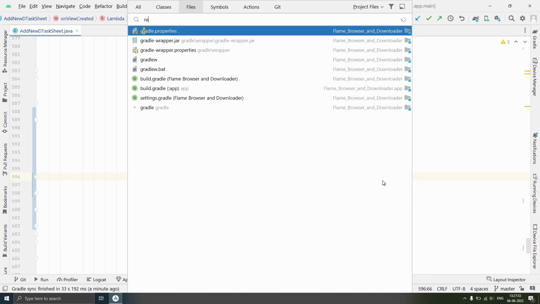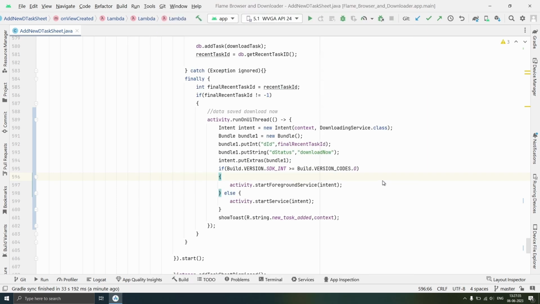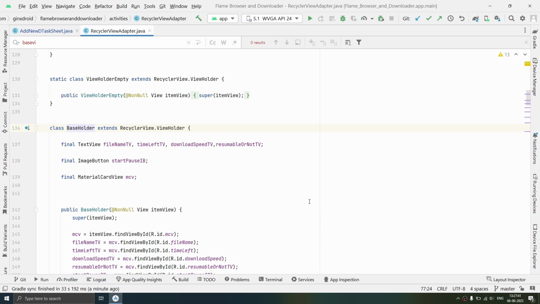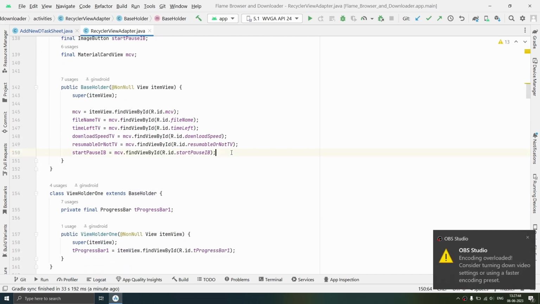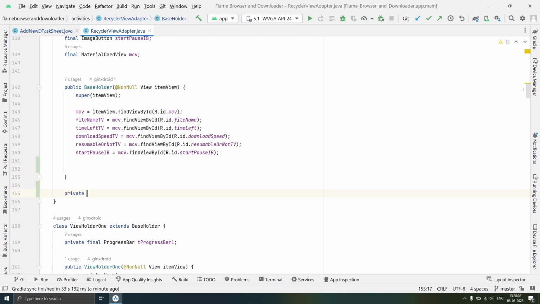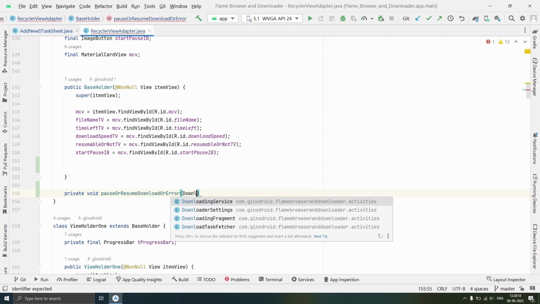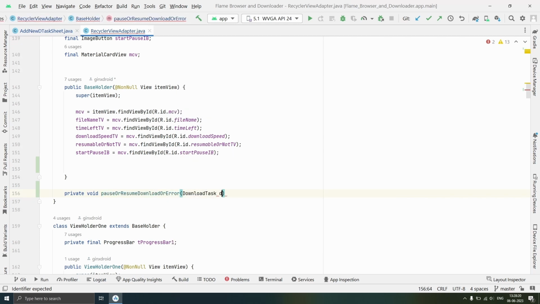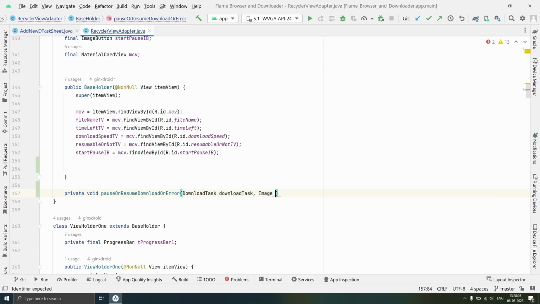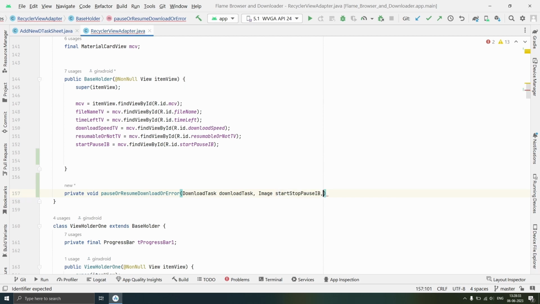Now thereafter open recycler view adapter and open the base view base folder. In that base folder we will create one special method, private void pause or resume download or error. It will take download task, we'll call it download task, and it will take image button, start, stop, pause IB, and it will take integer position as third parameter.